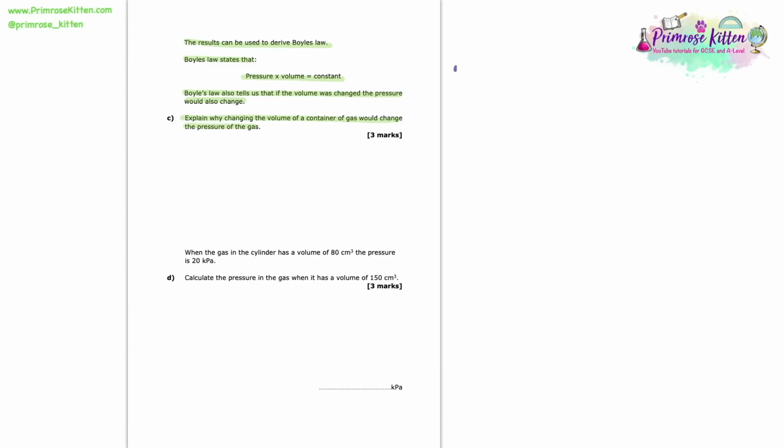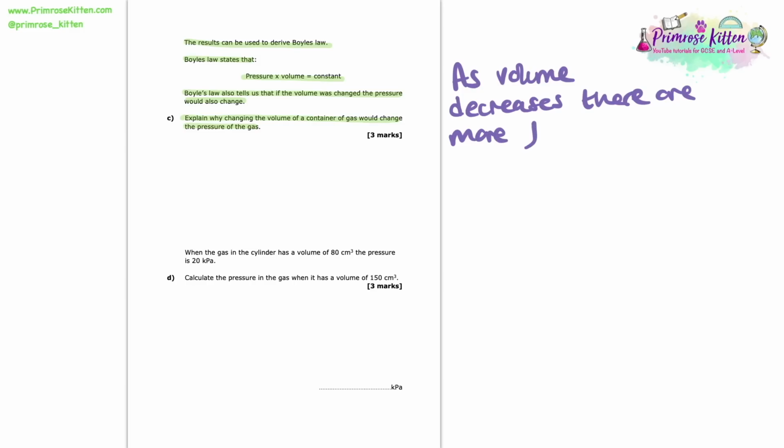So because this question is just asking us about a change in the volume of a container of gas, we could either talk about increasing the volume or decreasing the volume and follow through the question using that method. Both are going to work. But here let's consider if the volume decreases. So if we decrease the volume and essentially close the walls in on this gas, we're going to see more frequent collisions of the gas particles with the walls of the container.